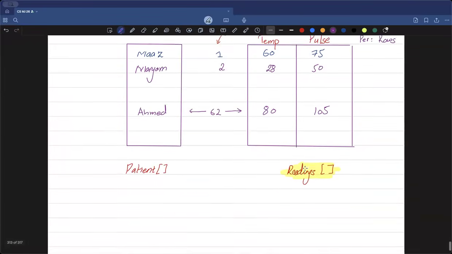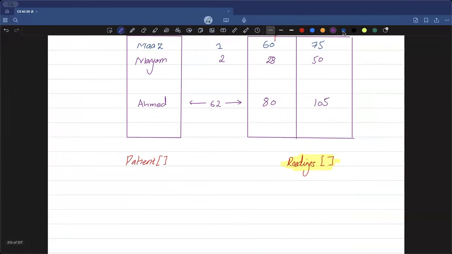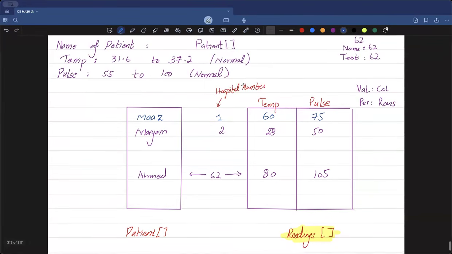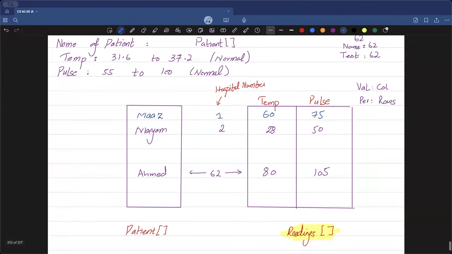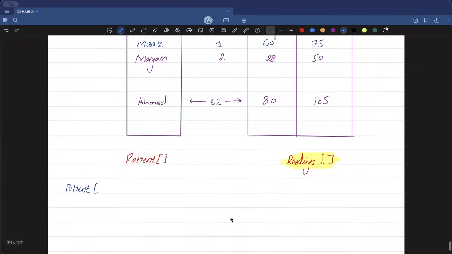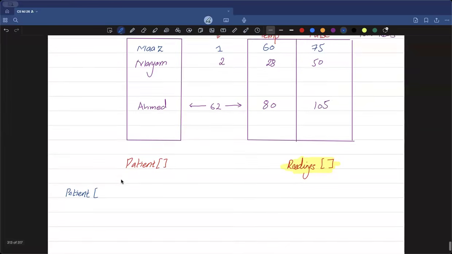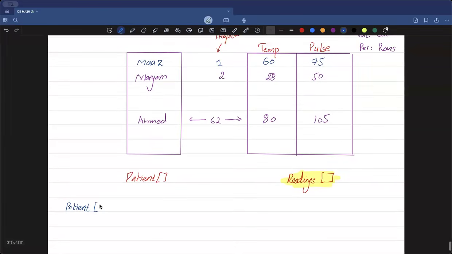Now remember, if we have studied that if I, let's say, want to take out the name of some person, I will be doing it this way. Because the index used in this case is my hospital number, we clearly saw that the hospital number will be taken as an input for the specific parameter, and we're going to be using the same hospital number as an index too, because it's stated in the question. For whatever person I want to access, I would go to the array and go to the specific hospital number position. For instance, if I was a patient and my hospital number was 1, all my relevant values were also stored at position number 1.